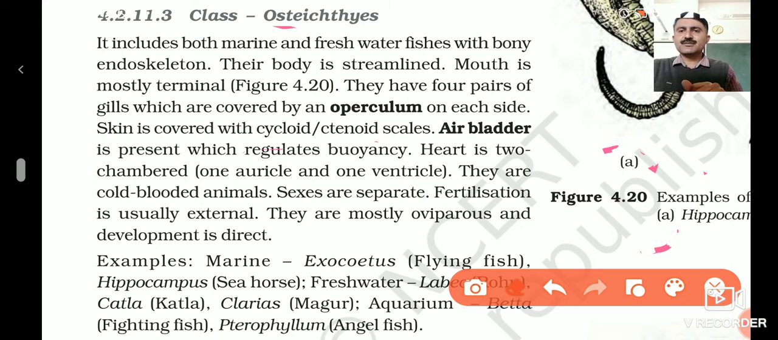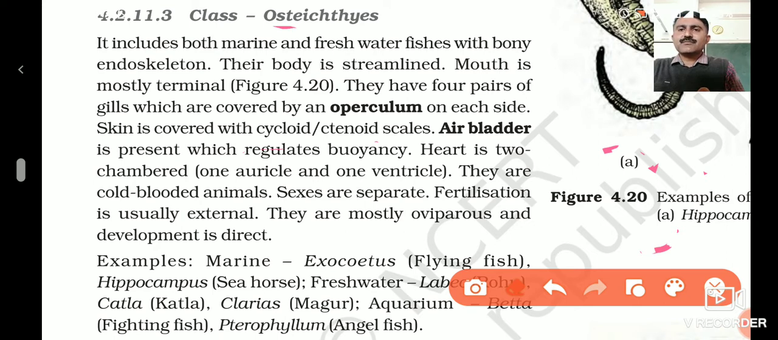Sexes are separate, but if you compare with the Chondrichthyes, this group of fish lay their eggs in water. So fertilization is external. External means male and female both release the gametes in the water, and fertilization takes place in the aquatic environment outside the body. They lay the eggs, that's why they are oviparous. Development is direct. Development is direct means there are no larval stages present.